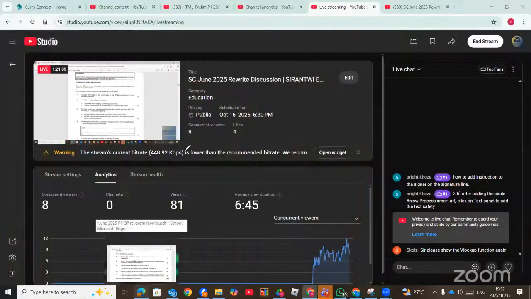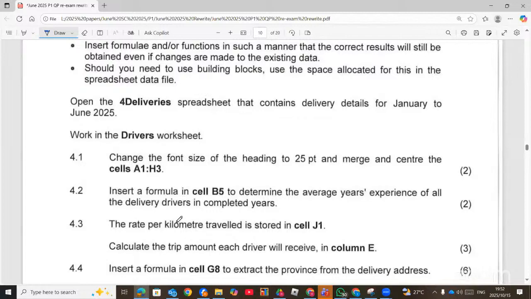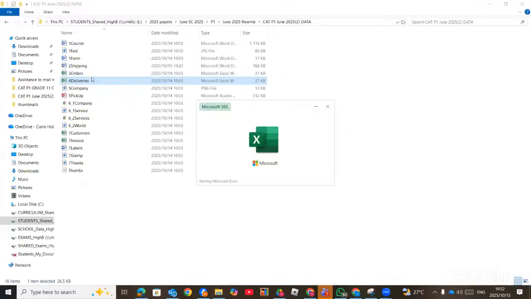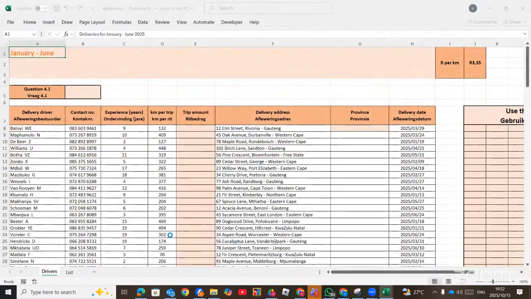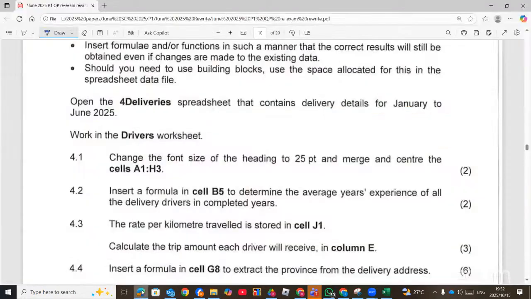Question 4. We are going to open deliveries. The question says, change the font size of the heading to 25 pt and merge and center A1 to H3.